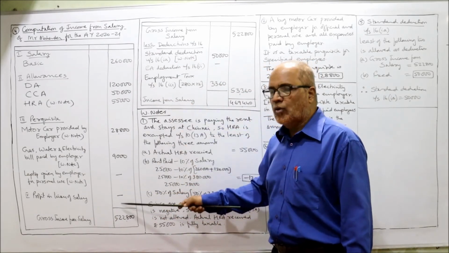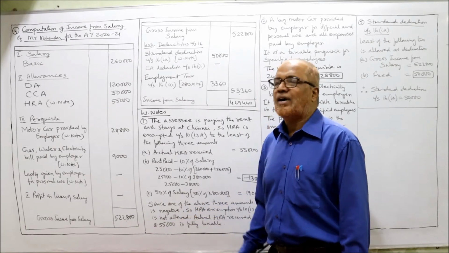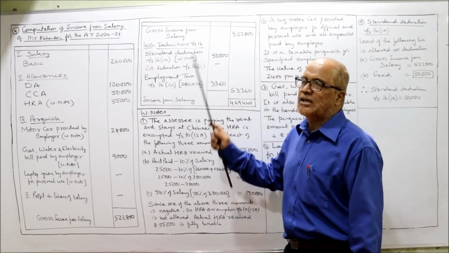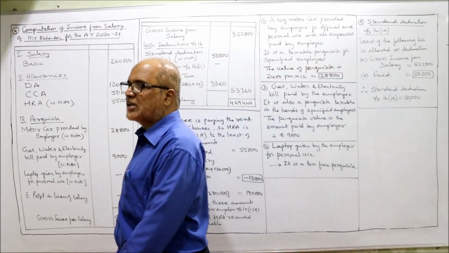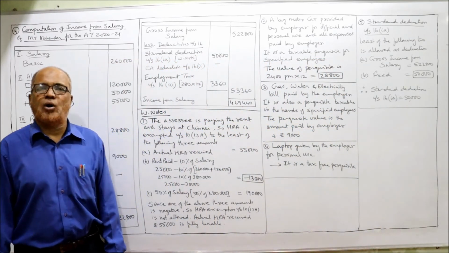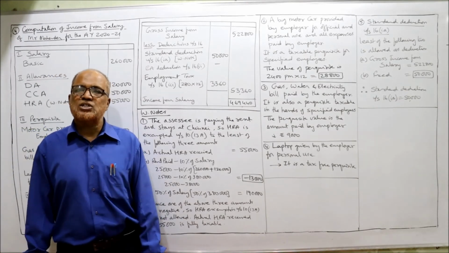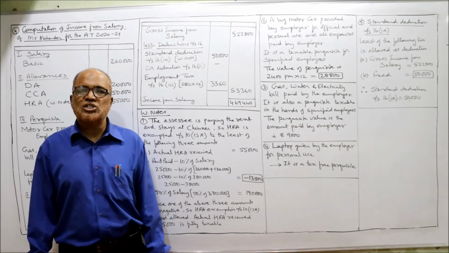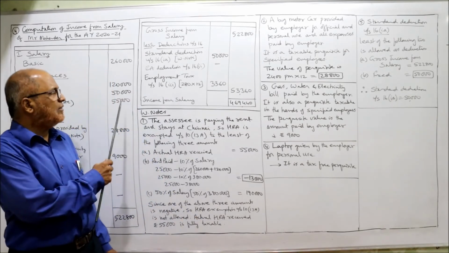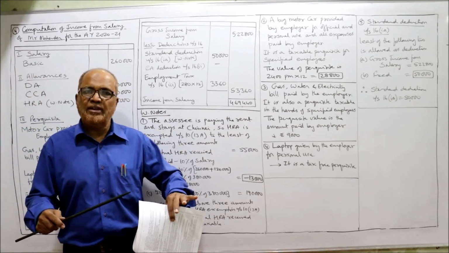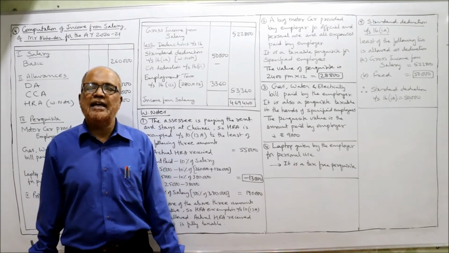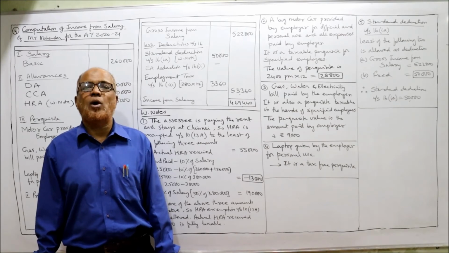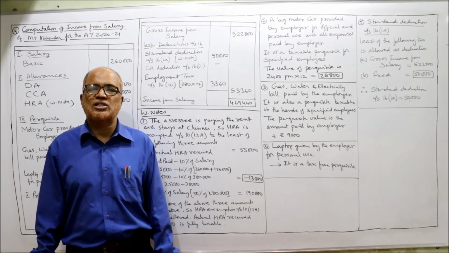The total gross income from salary is 5,22,800. From gross income from salary, 3 deductions are allowed. That is standard deduction under section 16(1)(a), entertainment allowance deduction under 16(2), which is not there because we don't have entertainment allowance, so there will not be any deduction under section 16(2). Then profession tax or employment tax under section 16(3).